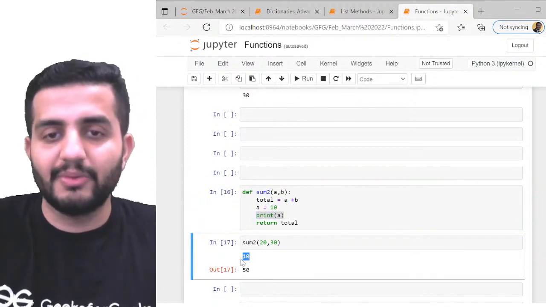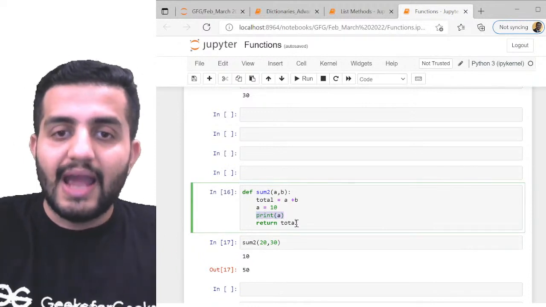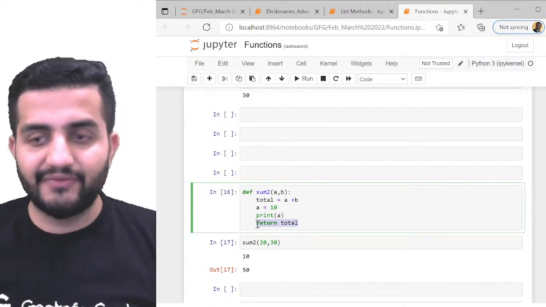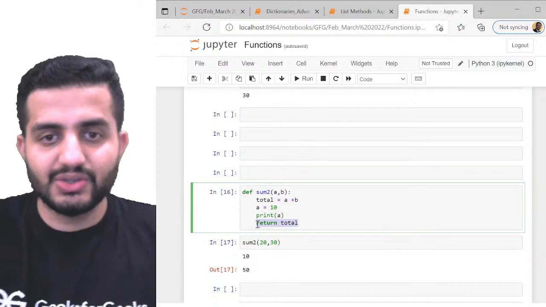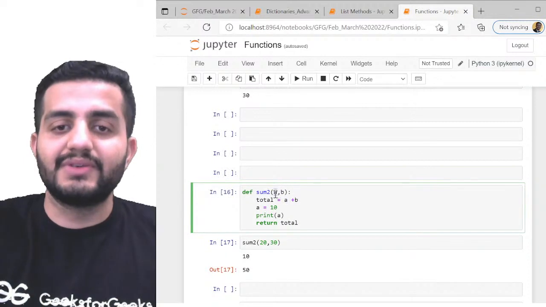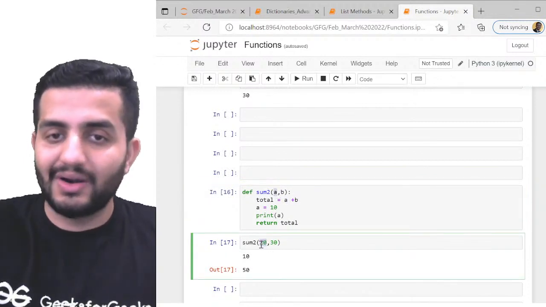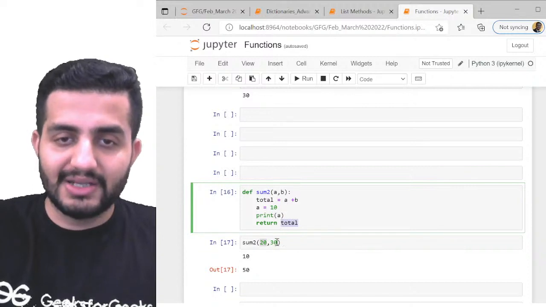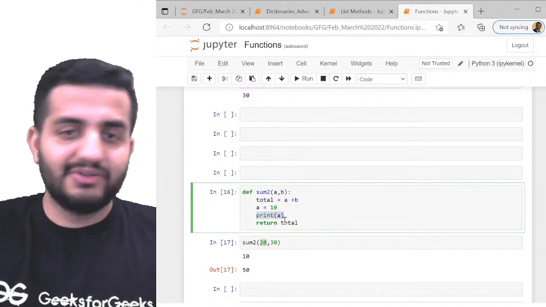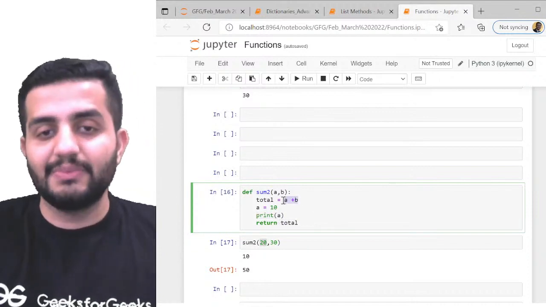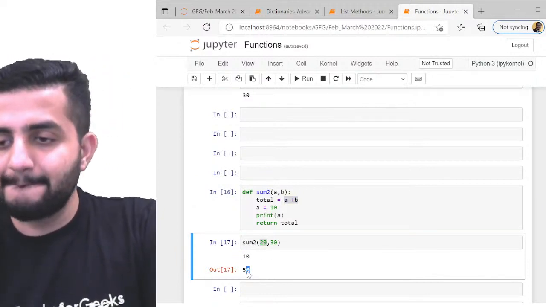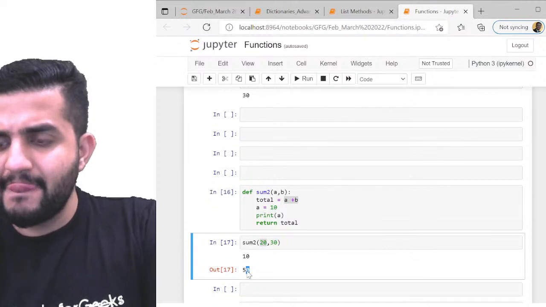This output will be there because I'm printing this, and I'm also returning the total. Returning means whatever the computational output of that function is, I'm returning that. So what is total? Total is a plus b, and a is my initial a, whatever I'm passing, in this case 20, not 10. So total will be 20 plus 30, which is 50. And print a means a is now 10, so it will print 10. So 10 and 50 both will be my output here. Clear, guys?